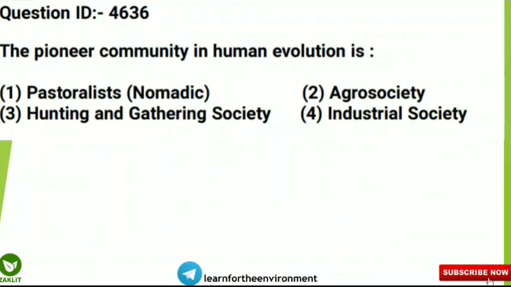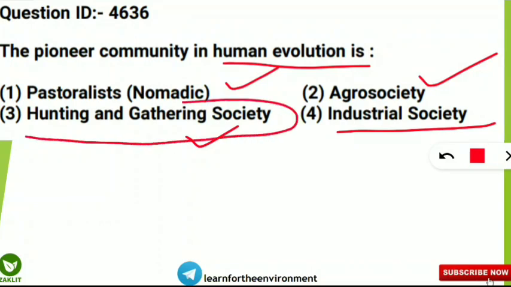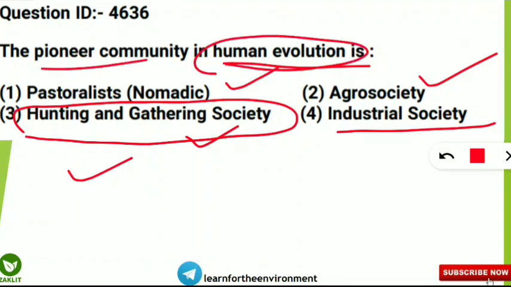The next question is: the pioneer community in human evolution is what? The options are the pastoralist, that is nomadic community, or agro society, hunting and gathering society, or industrial society. So the question is asking which among the 4 is the first community in human evolution. So think about this. Very easy. Those who have selected option 3 are correct, because the hunting and gathering society, or hunter gatherers, are the pioneer community in human evolution. So this was a simple question. Let's move to the next question.